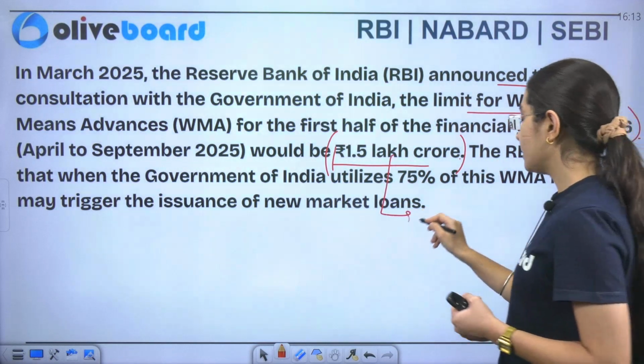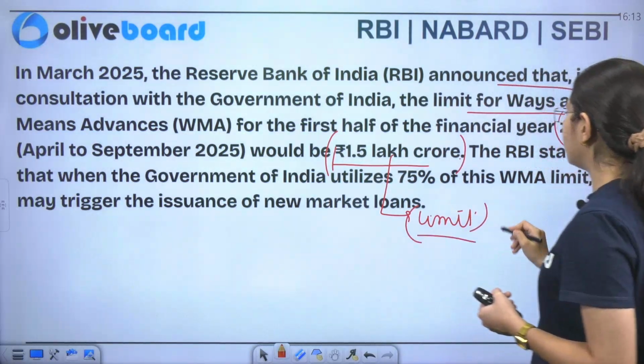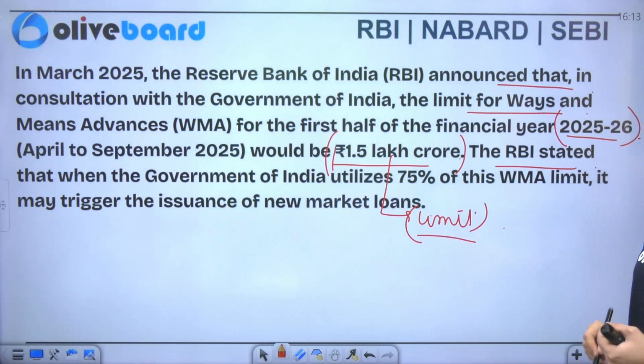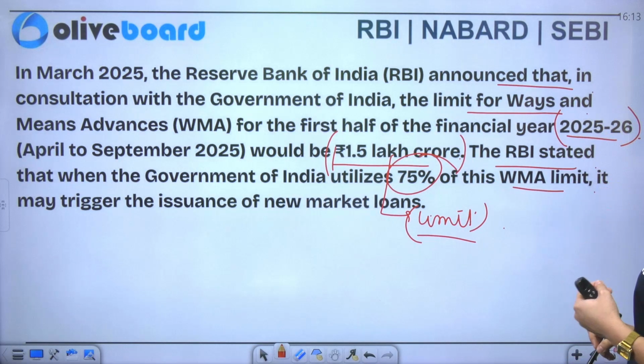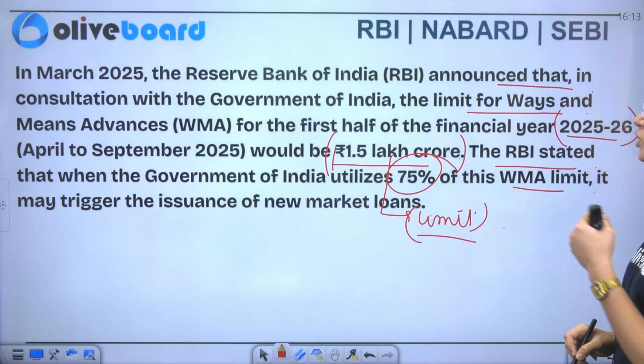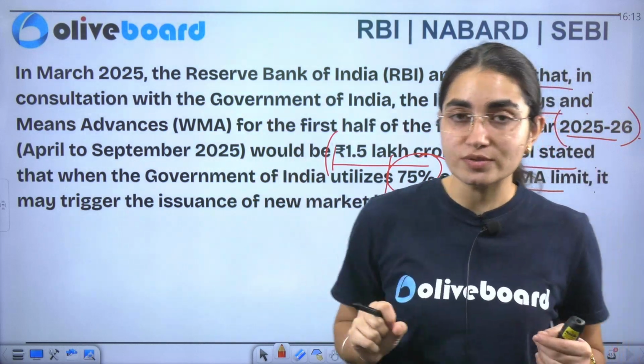Now this is a limit. The RBI stated that when the government of India utilizes 75% of this WMA limit, it will trigger the issuance of new market loans also. This is the recent news.